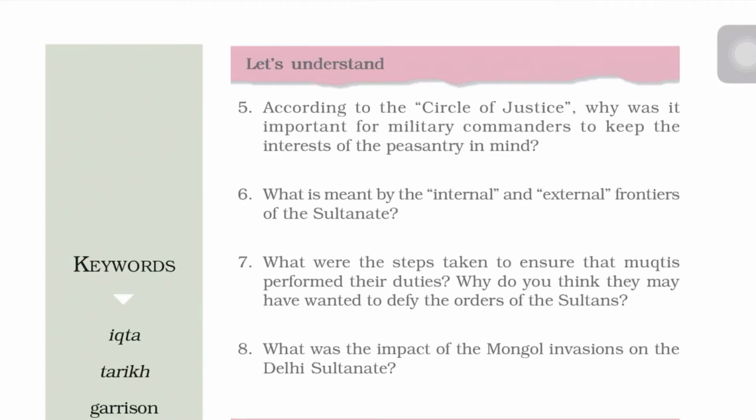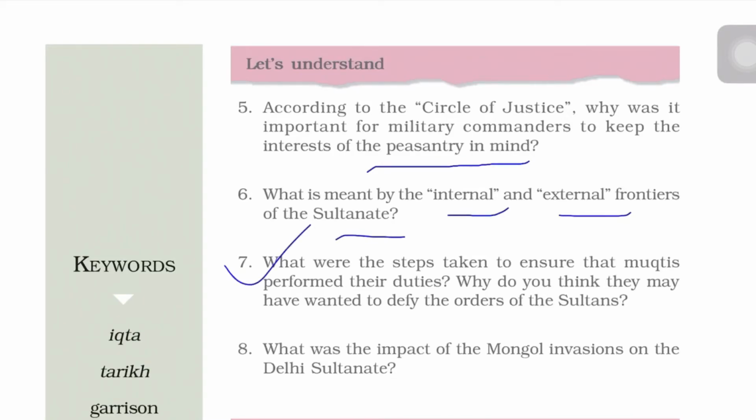Now, according to the Circle of Justice, why was it important for military commanders to keep the interest of peasantry in mind? So we have read that if peasants were honest and happy, then only they will pay the taxes, and if they will not pay the taxes, then military commanders will not get their revenue from the rulers. What is meant by external and internal frontiers? So we have read internal frontiers were the areas lying in the close neighborhood of Delhi, and it extended up to the Ganga-Yamuna Doab. External frontiers mean the areas that lie far away from Delhi, that is South India.